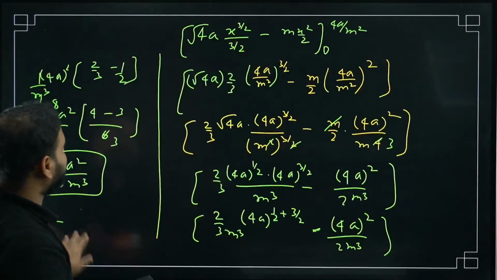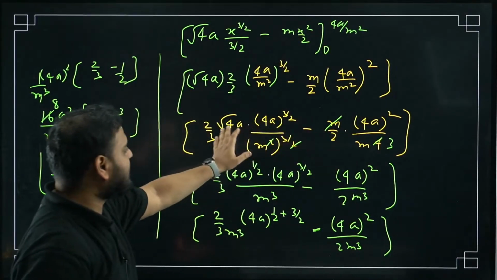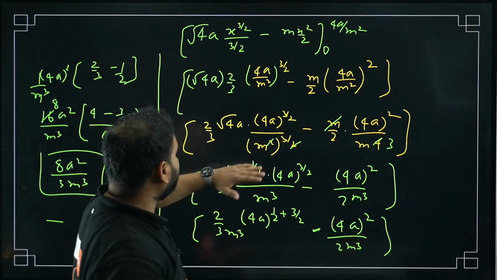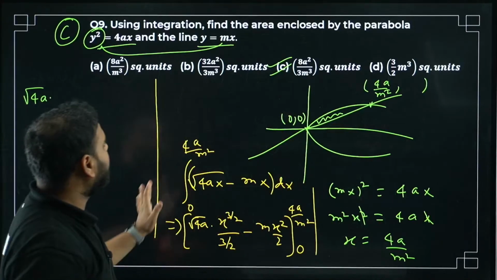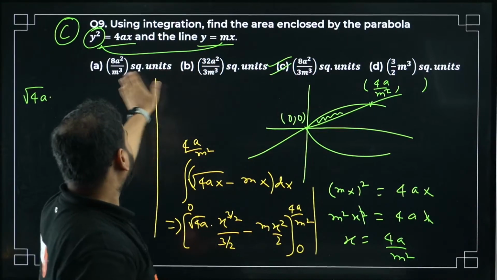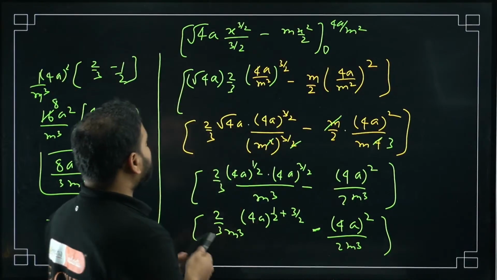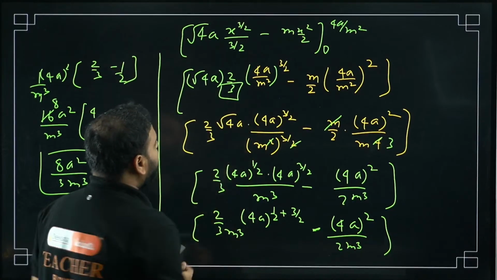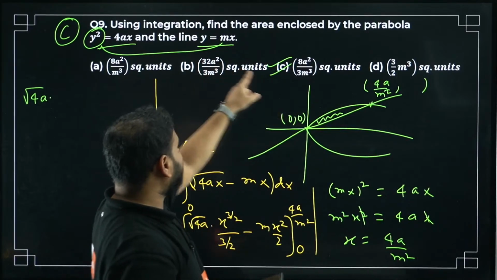One more thing for everyone who has a question, sir: how can we solve this question in the KCET examination? You don't have to solve all the steps. After you get this part, you can see from here only that m cube is coming in the denominator and this is coming. We can't have 32. Again, 3 was there. How come 3 is there, sir? Because of this. So from here you have to pick the option with 3, 32 can't be there, means option C is correct.